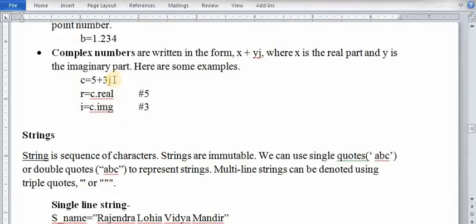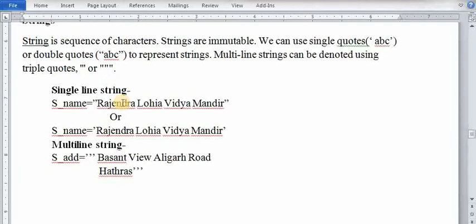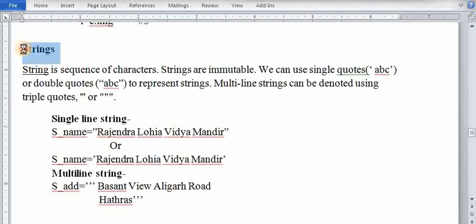Suppose we have a complex number, it is of the form x plus yj. j is the imaginary part, that is the complex number. Suppose we have a number like c equals 5 plus 3j. Here 5 is the real part and j is the imaginary unit, that is 3. Now string. About string we have studied before.